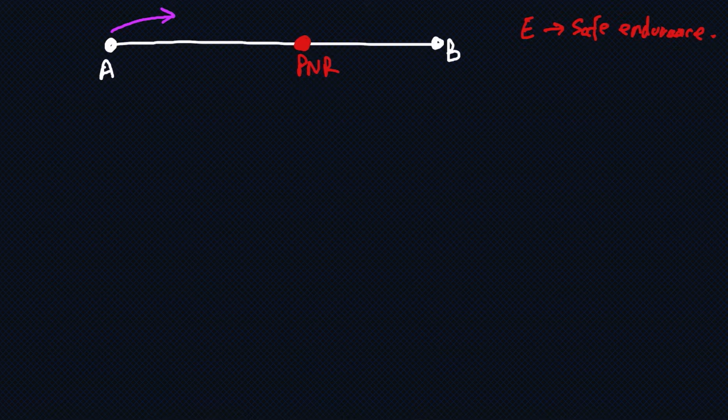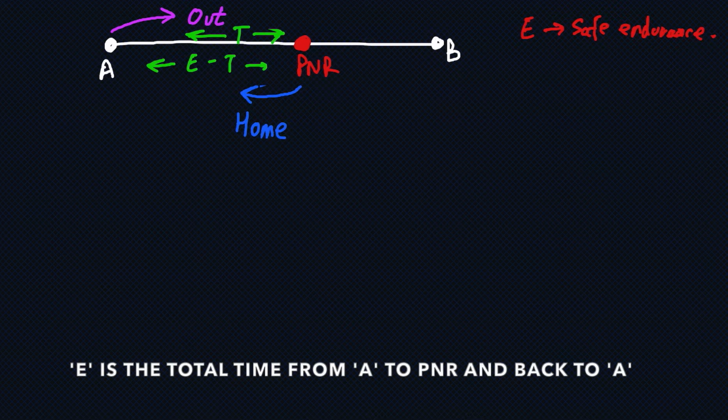From A to B, I am going out on a ground speed O, which is my ground speed out. In case I have to turn back from PNR, I will come back at a ground speed H, which is my ground speed home. Let's say the time it took me from A to PNR is T. I took T minutes or T hours to go from A to PNR. So obviously from PNR to A, the time I would have taken would be E minus T, right? Because total time was E.